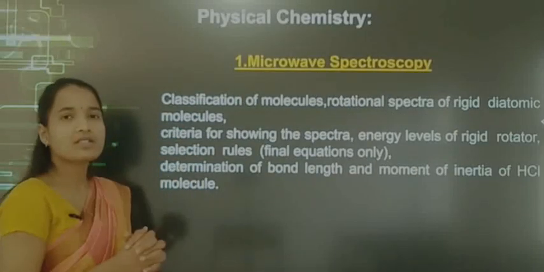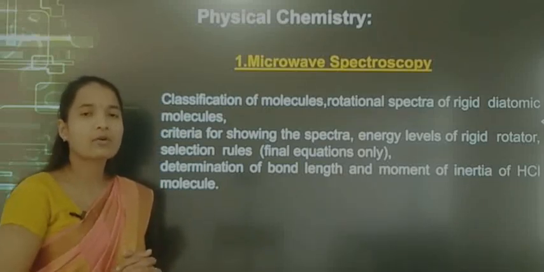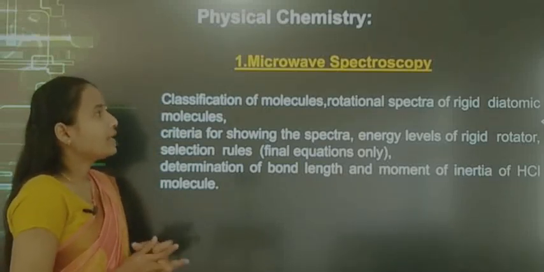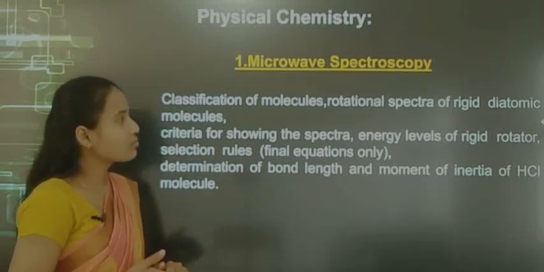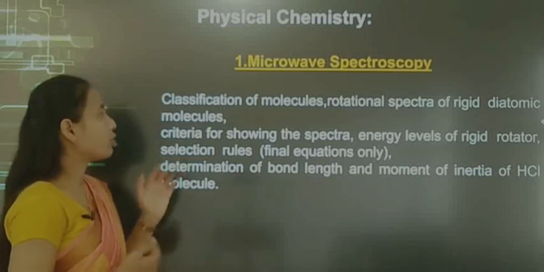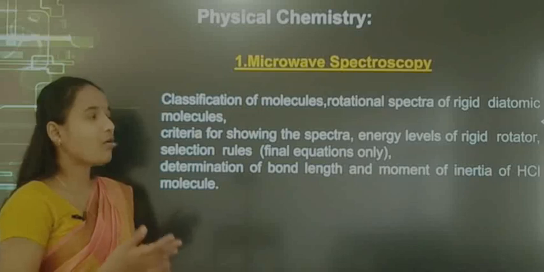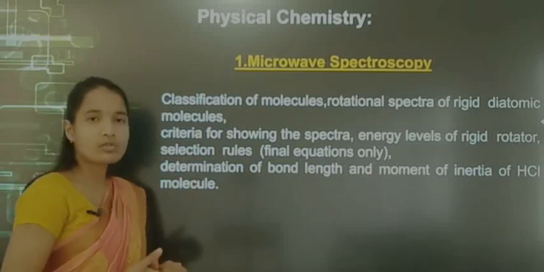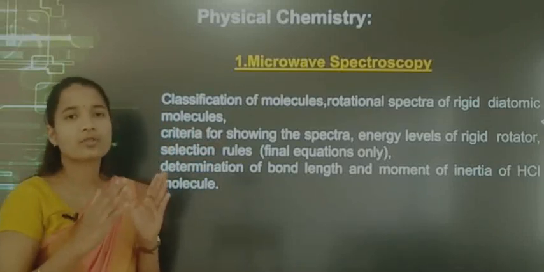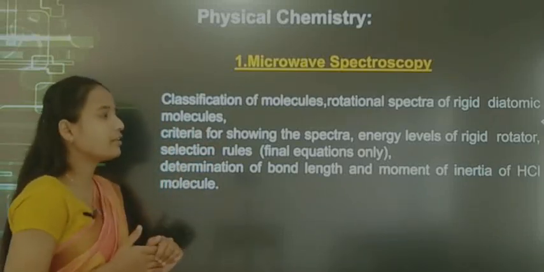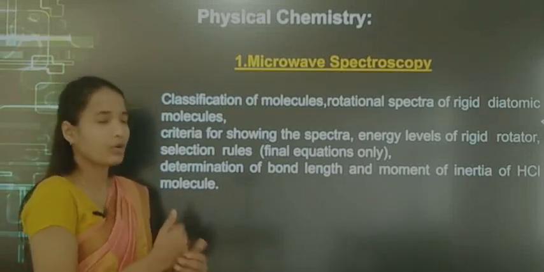And the next section is the physical chemistry section, and the first chapter is microwave spectroscopy. It involves learning points like classification of molecules, rotational spectra of rigid diatomic molecules, criteria for showing the spectra, energy levels of rigid rotator, selection rules. In this chapter you have only the final equation for the selection rules. And next, determination of bond length and moment of inertia of HCl molecule.